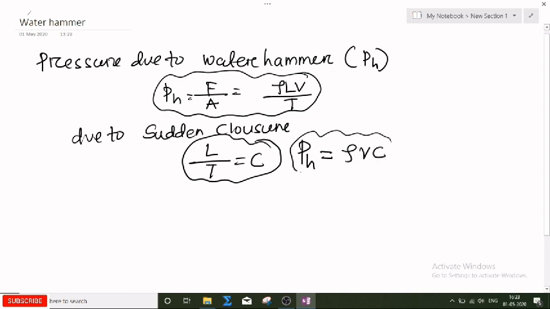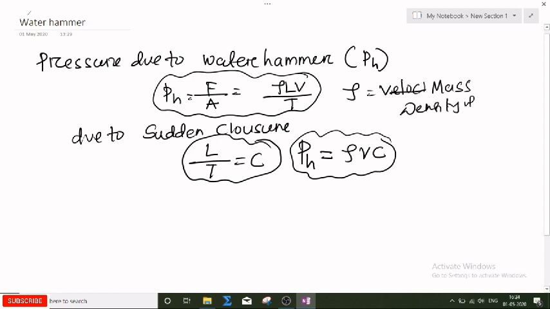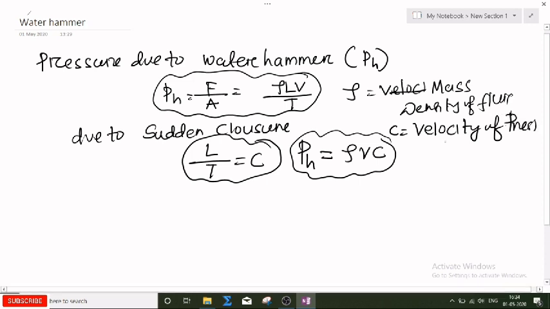Now the magnitude of the pressure wave is equal to rho into V into C. What is rho? Rho is the mass density of the fluid. C is the velocity of the pressure wave.